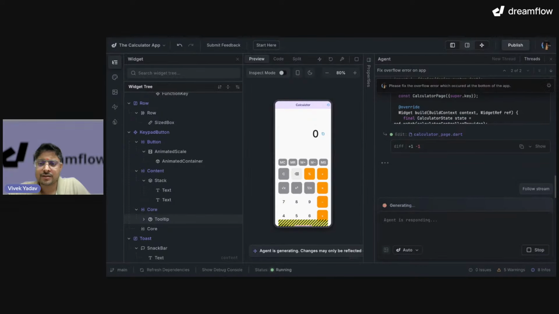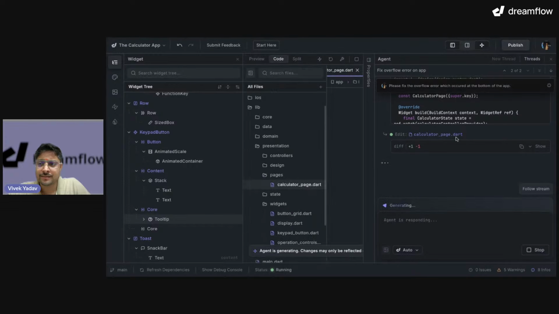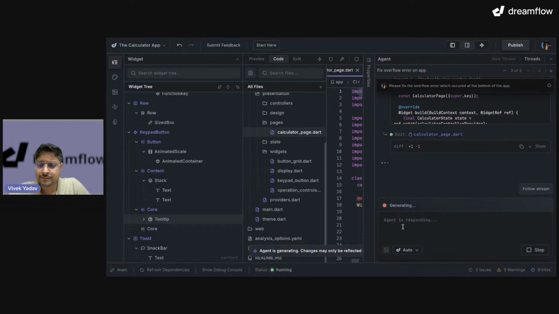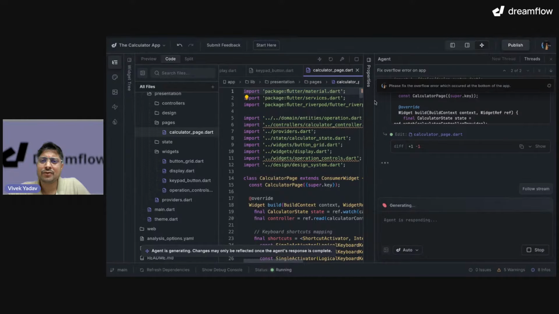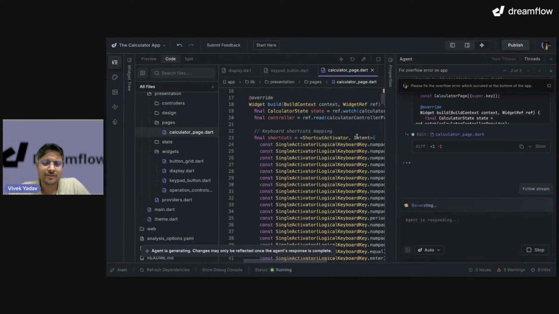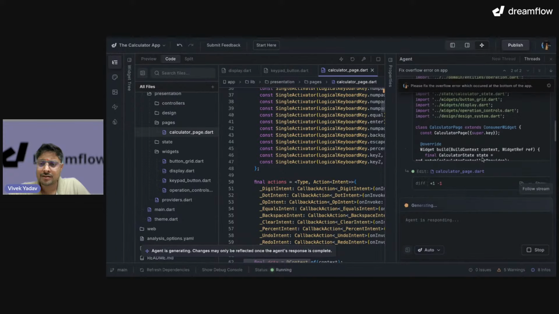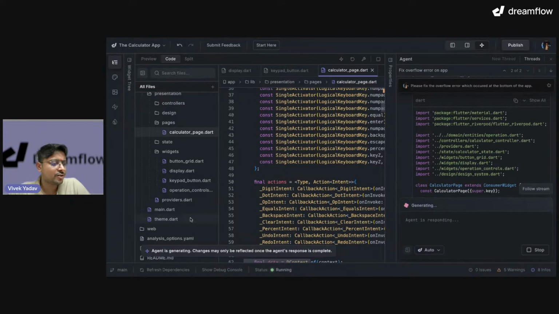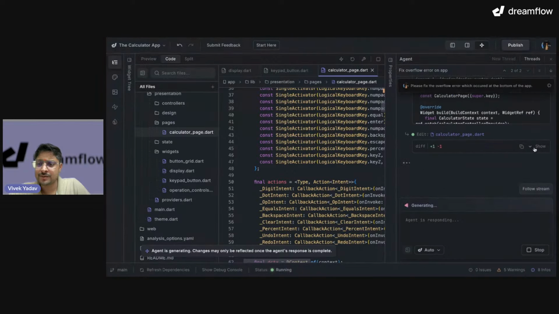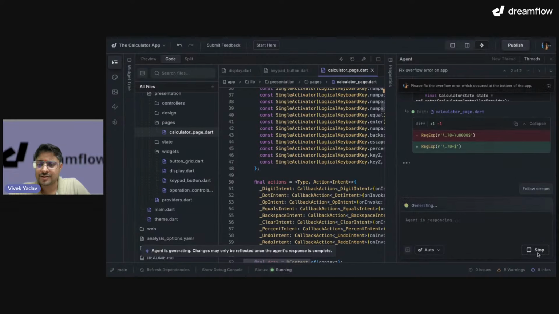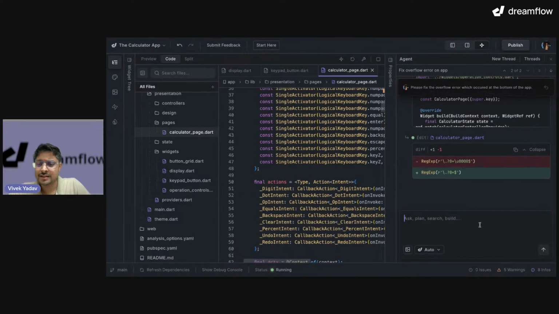It's still doing it. It is still figuring out all of the things. And anytime if you feel that our agent is doing a lot of stuff that it shouldn't be, you can stop it. What do you think? Should I stop it and start again? Let me do one thing. Let me stop it, and I'll say, hey agent, please resume what you were doing.